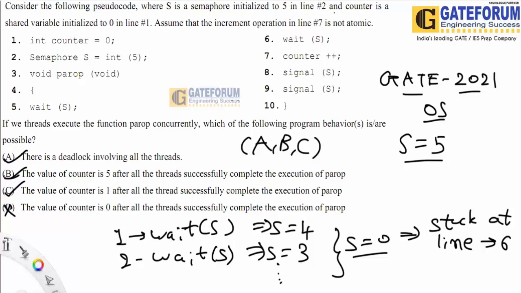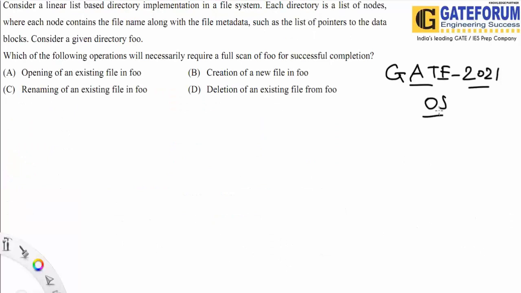Okay, so the question is very simple. We are given a particular directory flow. A linked list based directory implementation is given. Every directory has a list of nodes where each node contains the file name along with the file metadata, a list of pointers and all the blocks. So we are given a full name directory, and we want to check which of the operations will necessarily require a full scan.